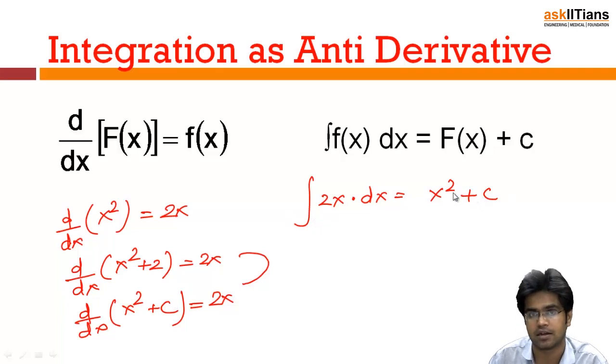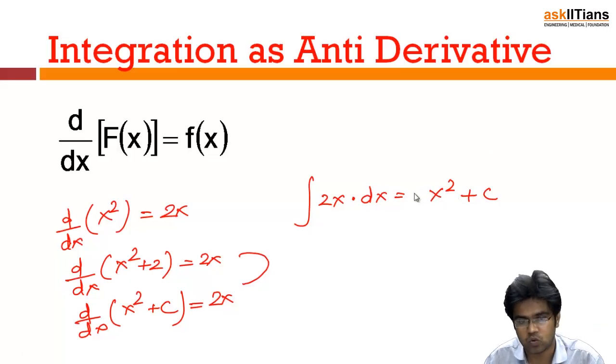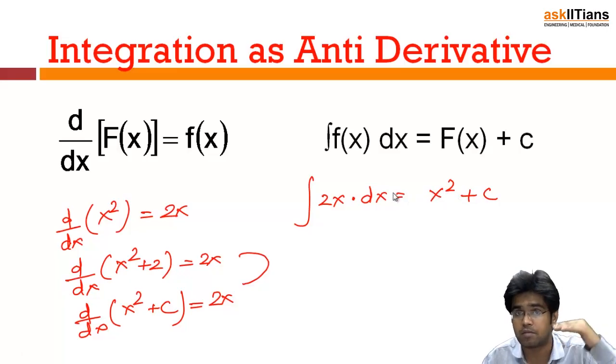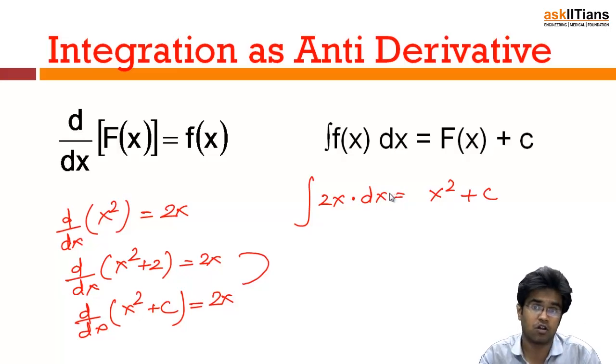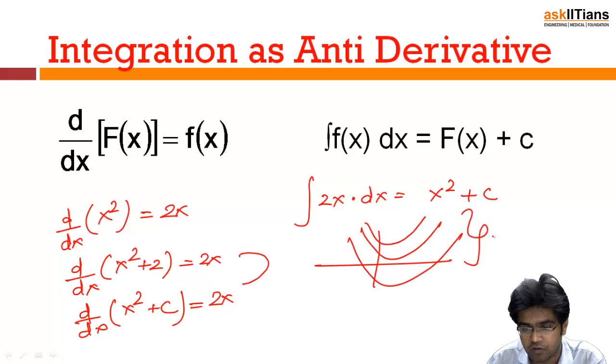This c can be anything, we don't know, and that is why it's a family of curves. You don't know whose differentiation is your small f(x). So this gives us a family of curves. D by dx of all these curves is 2x.